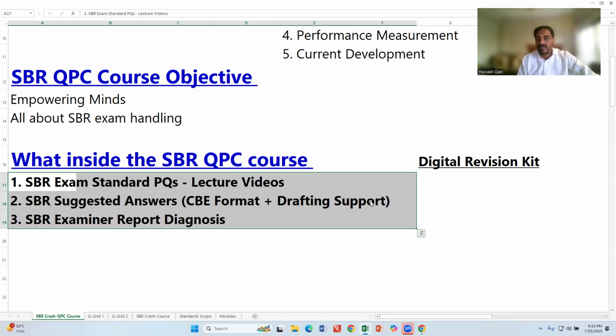And in some of the answers, I have already incorporated the examiner comments. For example, the March-June 2024 examiner report mentioned some complaints to the students about some requirements. I've added those complaints to that particular answer, so the student must be aware of the complaints made about previous students. So this is what's inside the question practice course.